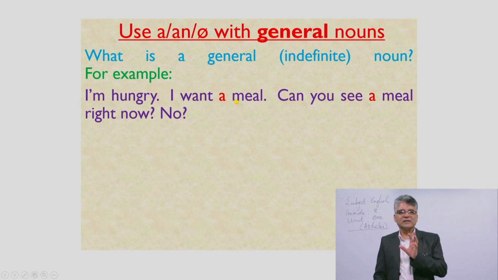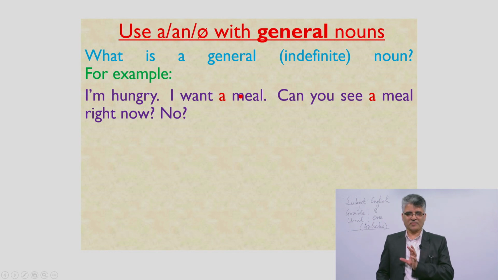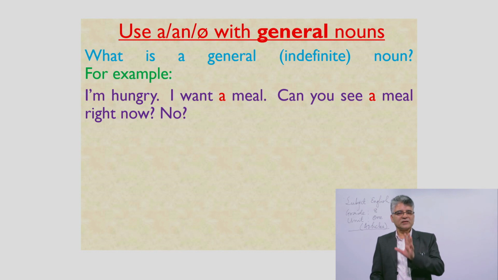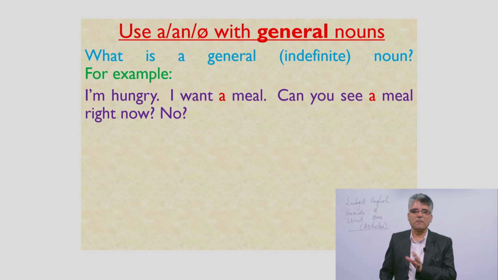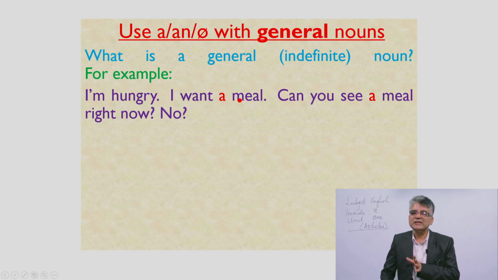So this is a general noun and it starts with the consonant letter M, right? The pronunciation of meal starts with m, meal. So this is a consonant letter and it has a consonant sound in the initial position as well. It is countable as well.